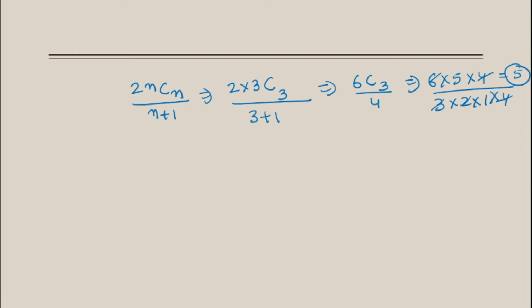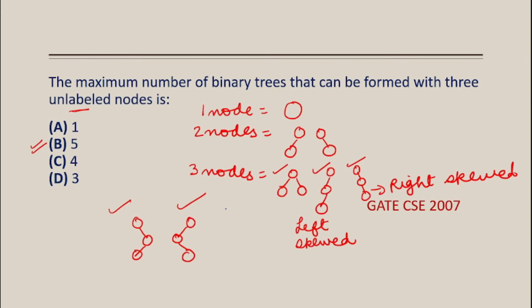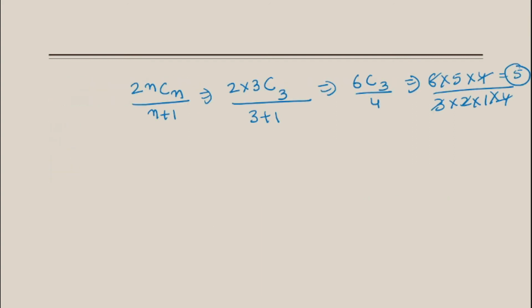So I have shown you this with the help of diagrams also. With these diagrams we can find that 5 trees can be formed with 3 unlabeled nodes, and with this formula also you can find it. This formula is very important because here we have only 3 nodes, but suppose we have 10 nodes, 20 nodes or 30 nodes, then it is very beneficial to know this formula.